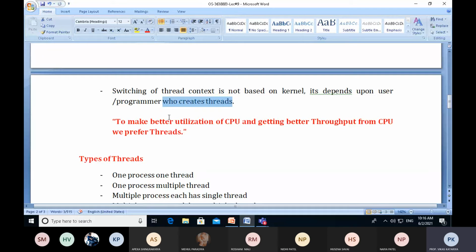We already discussed the context of a process, right? A single process designed by calling the fork system call has its own text region, data region, and stack region. All three regions make up the context of the process.